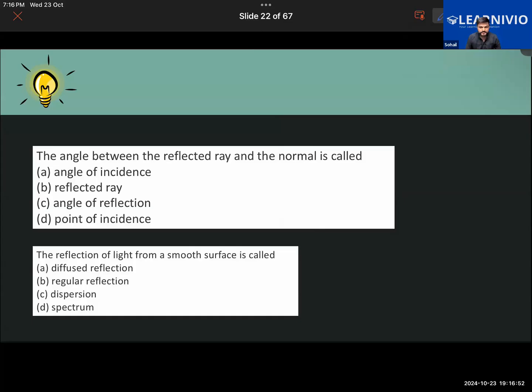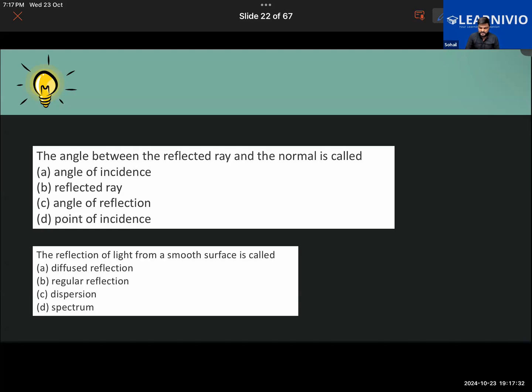Answer this one also. The angle between the reflected ray and the normal, what do we call that? Yes, Shukrika. Correct. Just write the option number or just tell me in the class. You guys can answer in the class also. Yes, Abdullah, Khadija, Gauri.